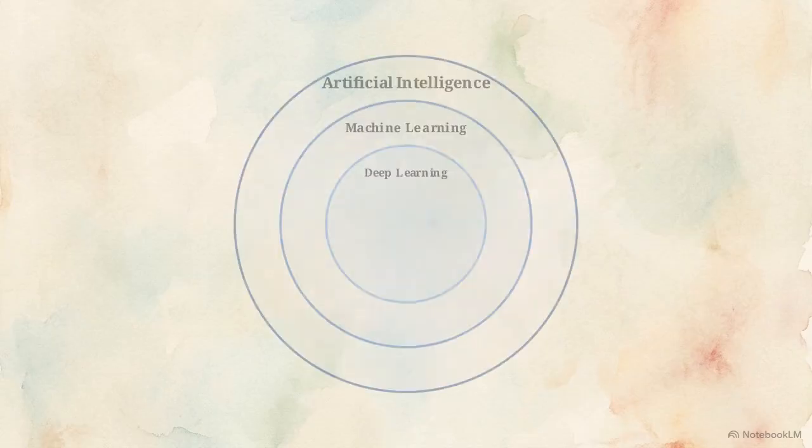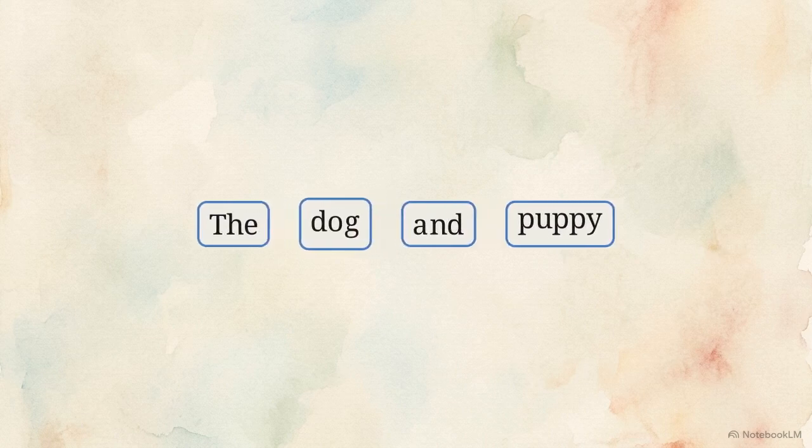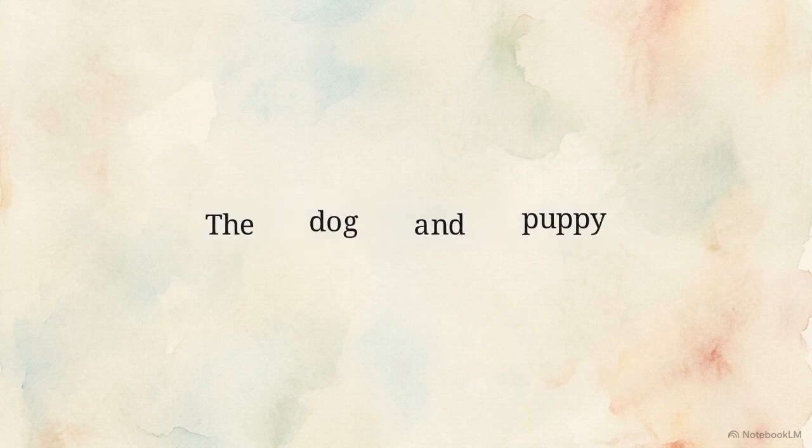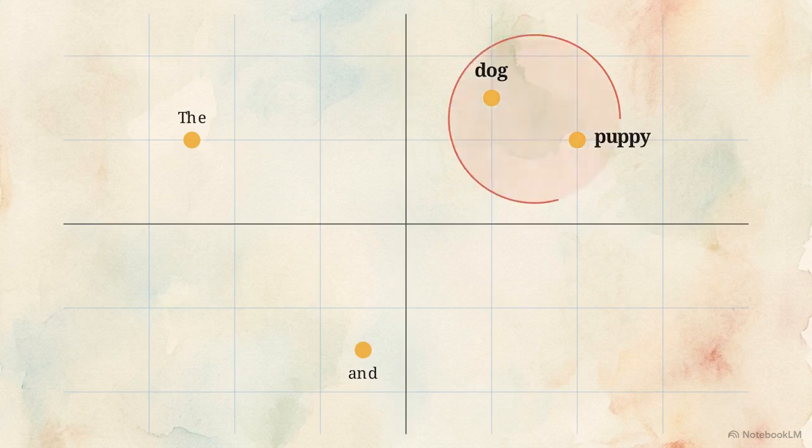Inside deep learning sits generative AI, capable of synthesizing brand-new content. Foundation models process inputs by breaking text into numerical fragments called tokens. Those tokens convert into vector embeddings. By mapping these numbers onto a coordinate grid, the model grasps semantic context to generate human-like responses.